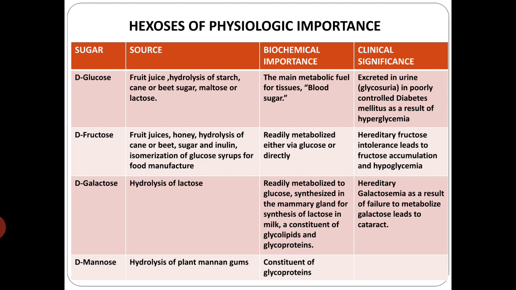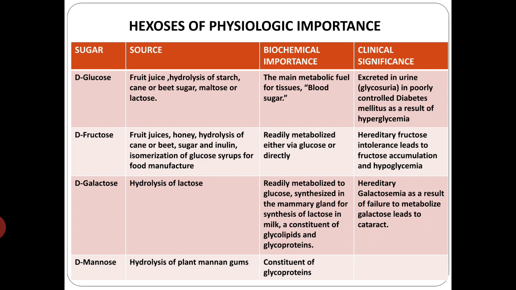Okay, coming to the fructose. The fruit juices, honey, hydrolysis of cane or beet sugar, and inulin are the sources of your fructose. And the isomerization of glucose syrups for food manufacture will be a source of fructose. And it is readily metabolized either via glucose or directly. And hereditary fructose intolerance is the clinical significance, where the fructose will be accumulated and there will be hypoglycemia.